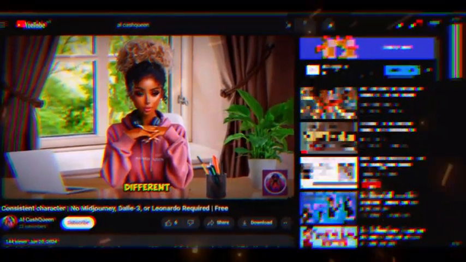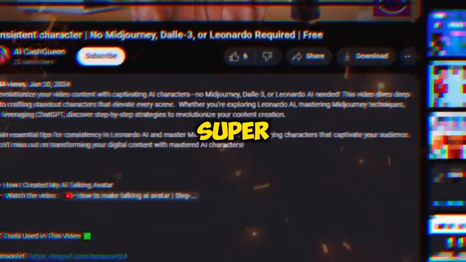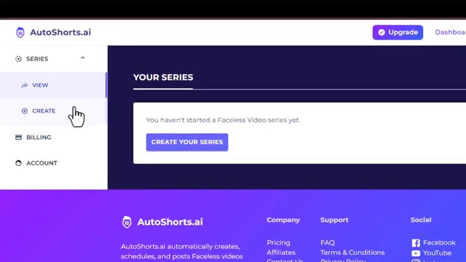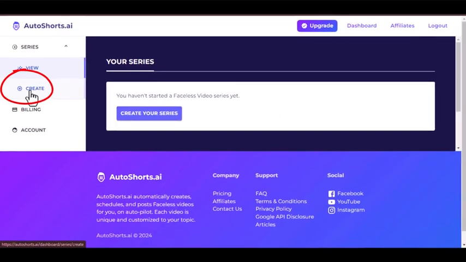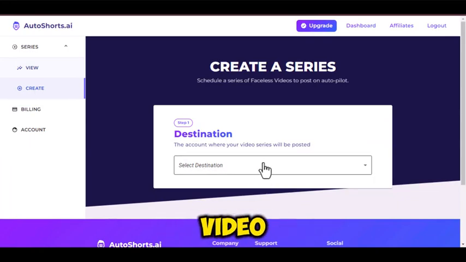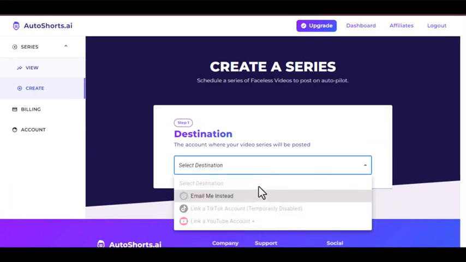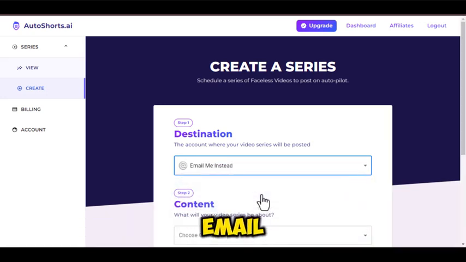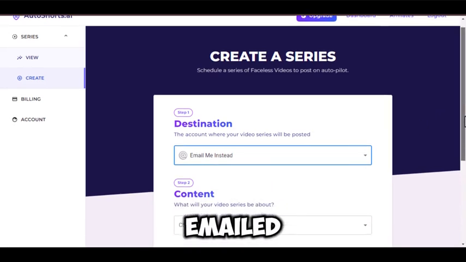First, use the link in the description to sign up. It's super quick and easy. Now that we're in, look at this clean interface. Click on Create. Next, choose the destination where you want your video to be sent. You can have your video emailed to you or directly uploaded to your TikTok or YouTube. In this case, we will click on Email. Your video will be emailed to you.